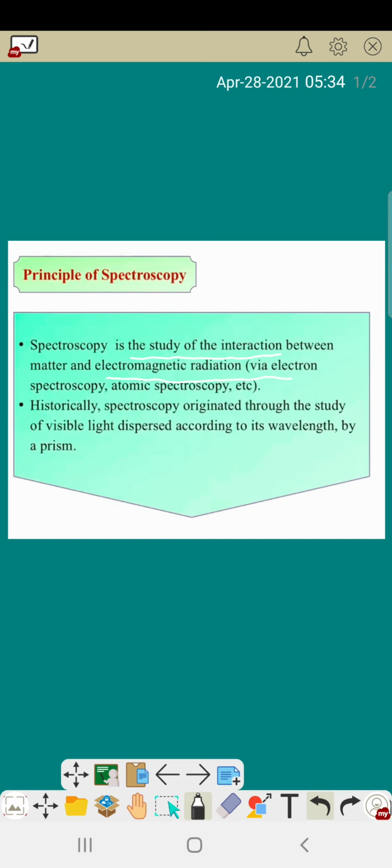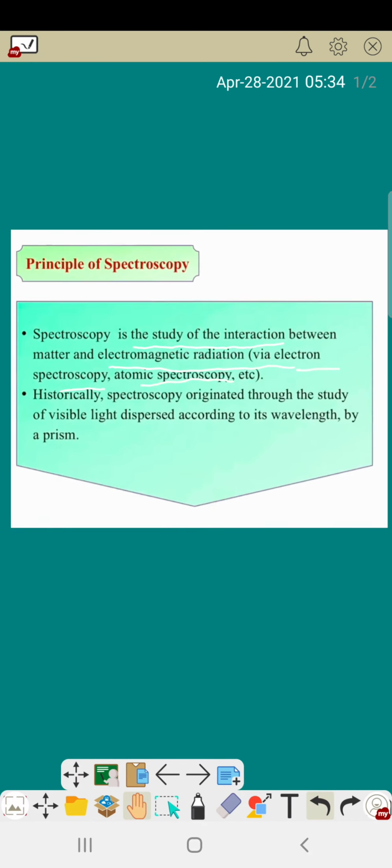When an electromagnetic radiation or electromagnetic waves attack any matter or any substance, then this total phenomenon is called spectroscopy. Here we can see two types of spectroscopy: one is electron spectroscopy and another is atomic spectroscopy.